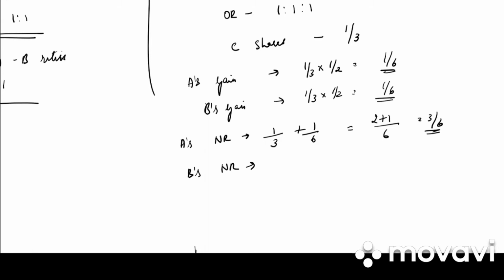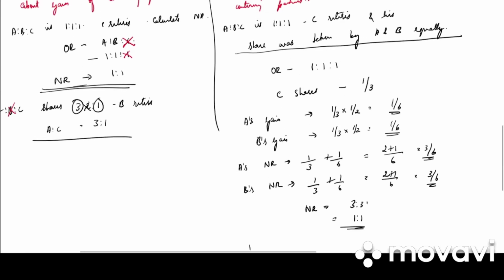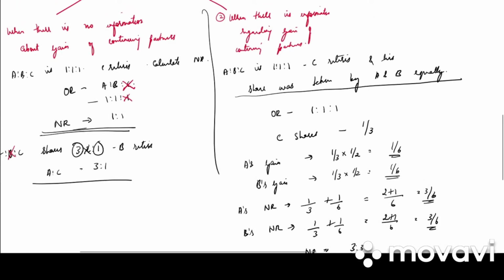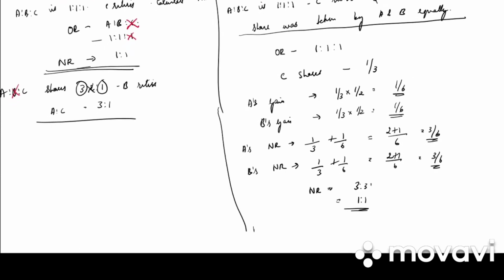B's new ratio will be 1/3 plus 1/6. Again 2 plus 1/6, that is 3/6. So new ratio will be 3:3, that is 1:1. Clear? So whenever they have given information about gain ratio of the continuing partner, this is how you would be working out the problem.